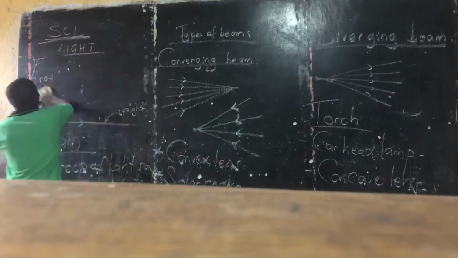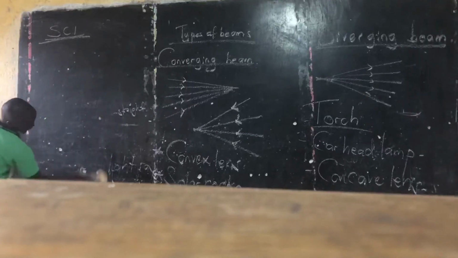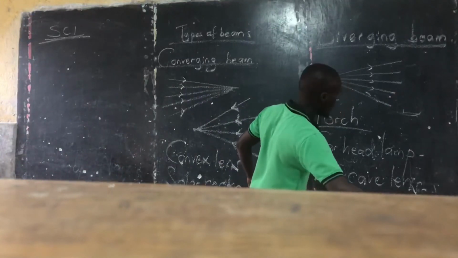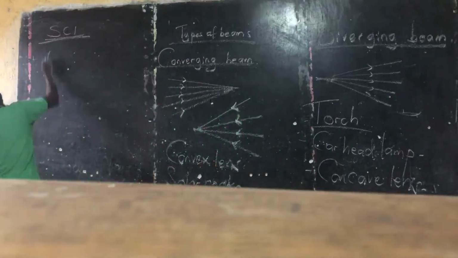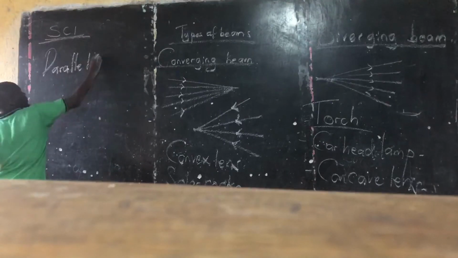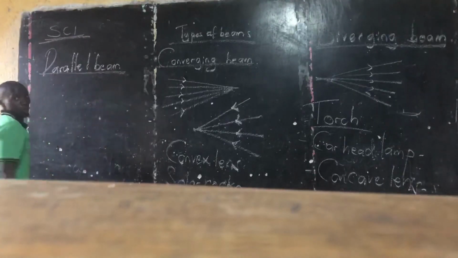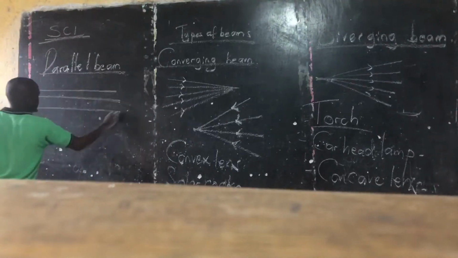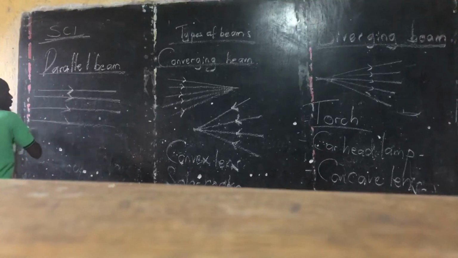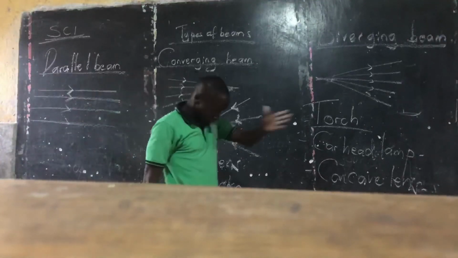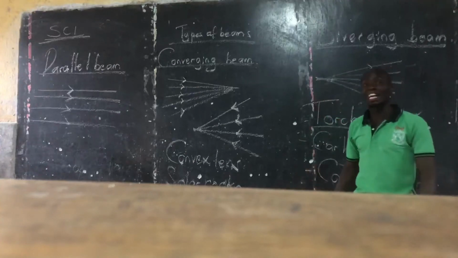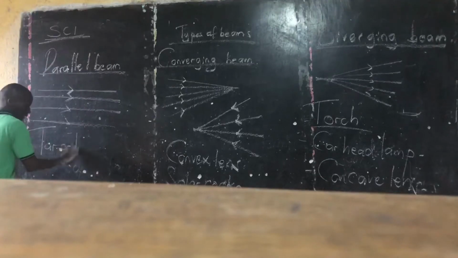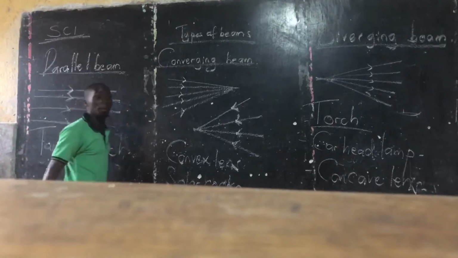Another type of beam is a parallel beam. These are parallel lines. Mathematically, parallel lines never meet. So that's what they call it, a parallel beam, a beam of straight lines like that. You know the target torch, a target torch, like a sniper rifle.